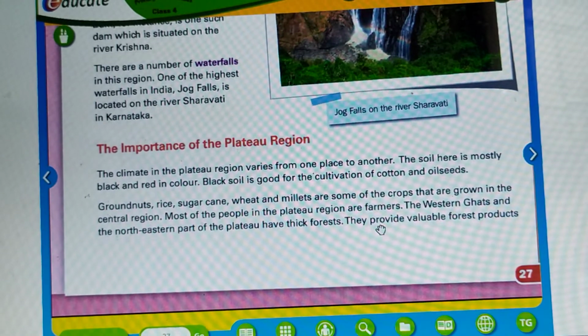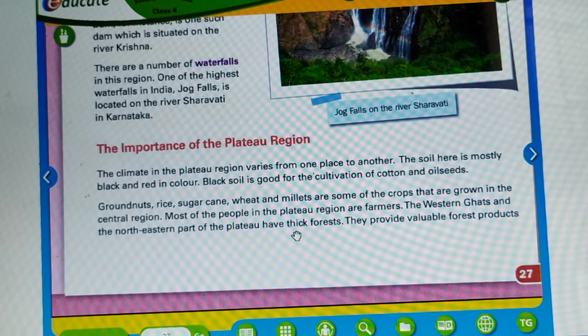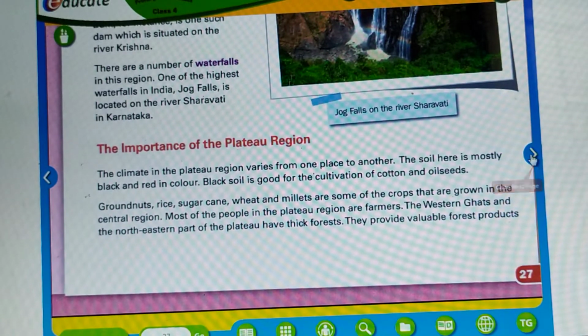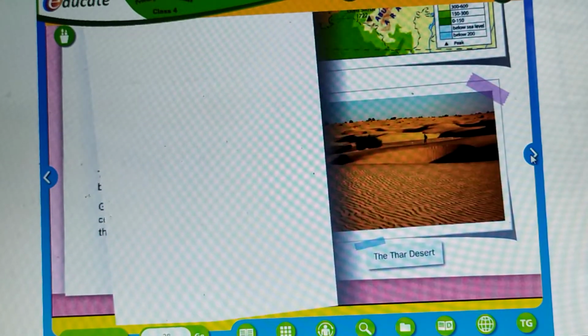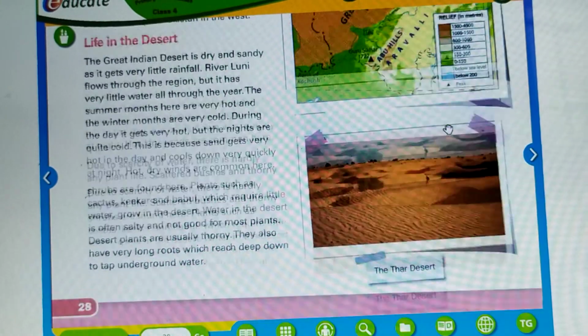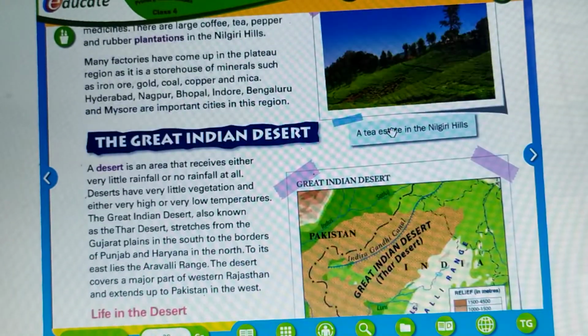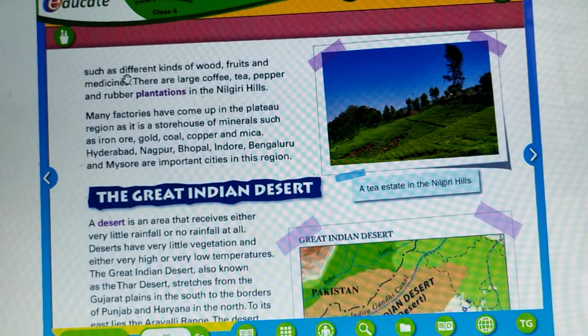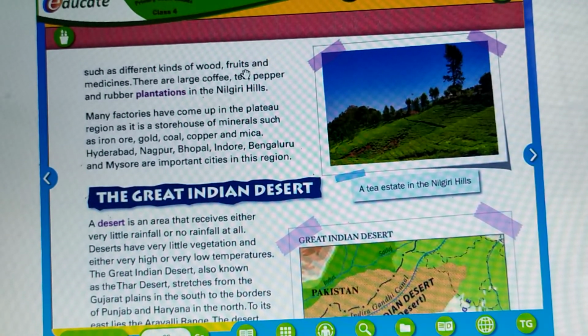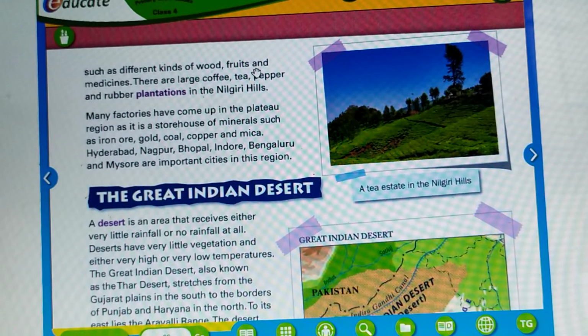The Western Ghats and the northeastern part of the plateau have thick forests. They provide valuable forest products such as different kinds of wood, fruits, and medicines.